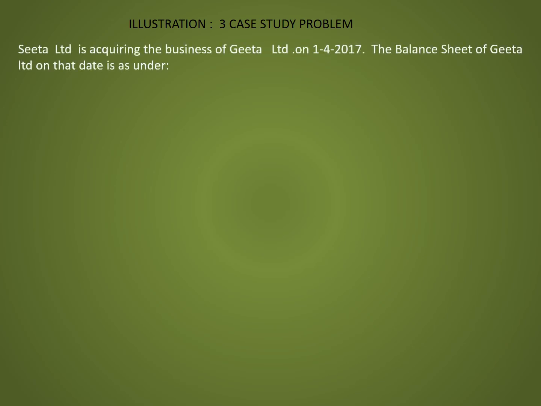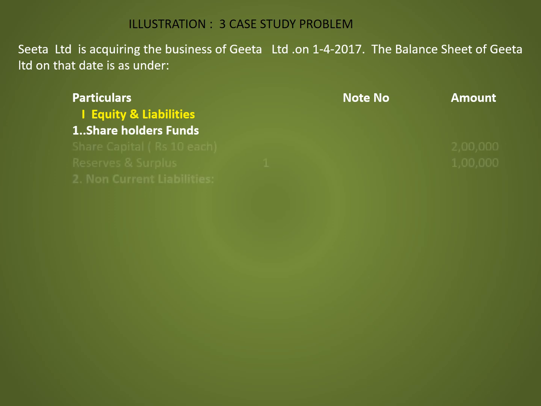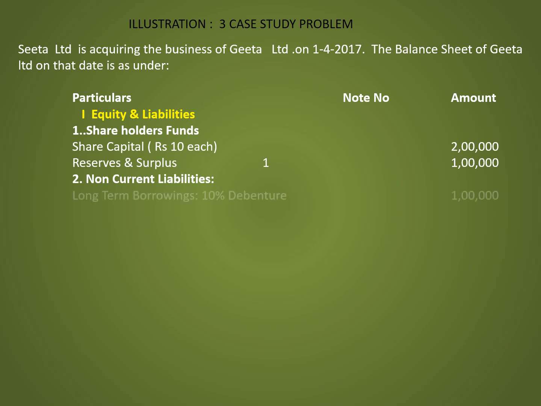Let us discuss a case study. In this case study, Sita Limited is taking over the business of Geeta Limited on 1st April 2017. The balance sheet of Geeta Limited on that date is as under. The first heading is equity and liabilities. Under that, shareholders' funds: share capital at rupees 10 each, amount is 2 lakh; reserves and surplus, amount is 1 lakh. The second head is non-current liabilities. Under that, long-term borrowings, that is 10% debentures, amount is 1 lakh.